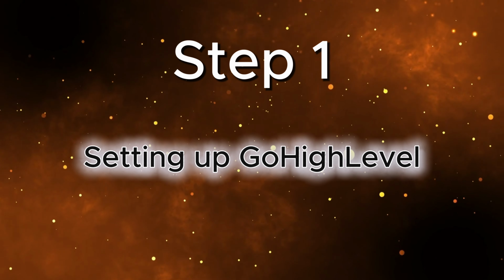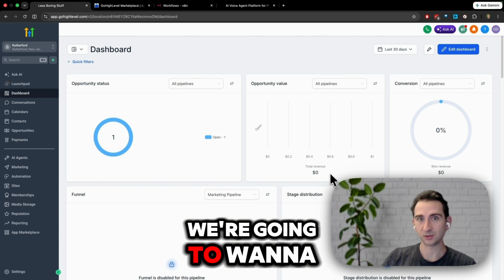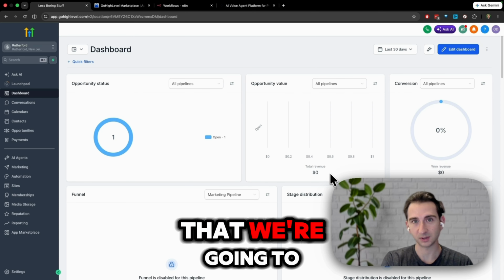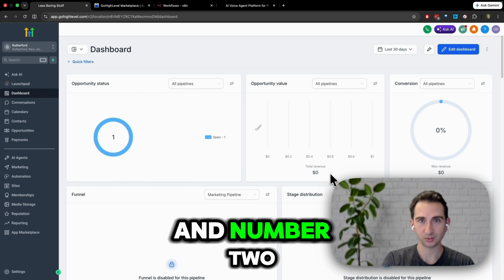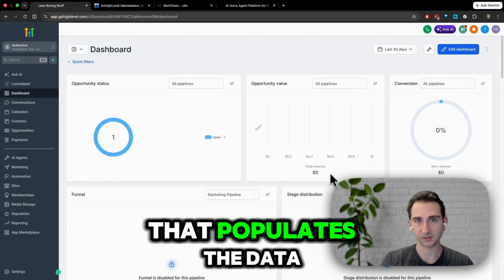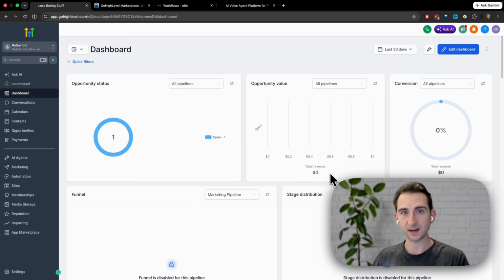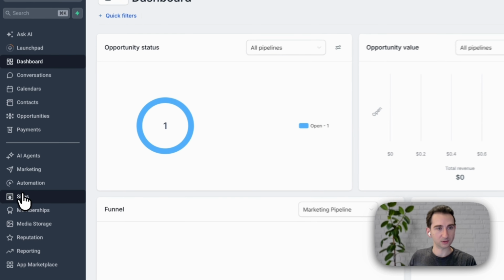Now let me walk you through a real build of a flooring and remodeling business that wanted to automate setting up meetings. Step one is setting up Go High Level. We're going to want to do two things in this platform, which is number one, set up the form that we're going to use to get leads. And number two, set up the automation that populates the data into Go High Level and connects to our voice AI and our N8N. We want all the data, all the meetings, and all the leads to populate into Go High Level. In order to do that, we'll start with going to the form builder to create the form.